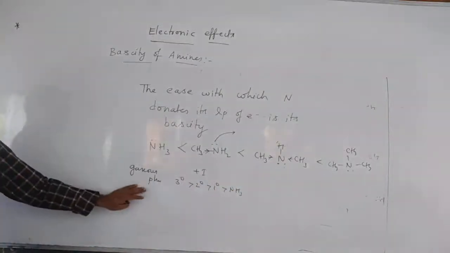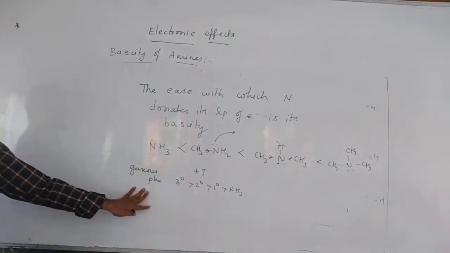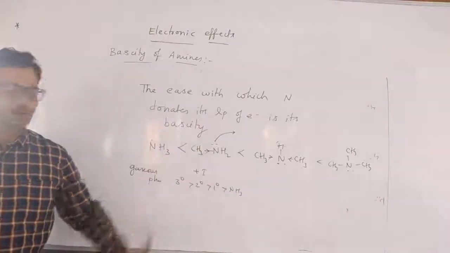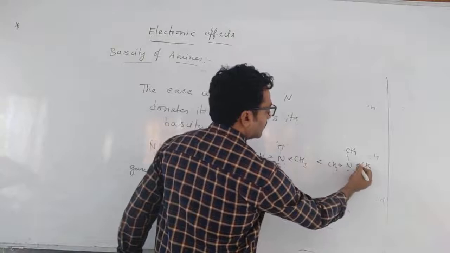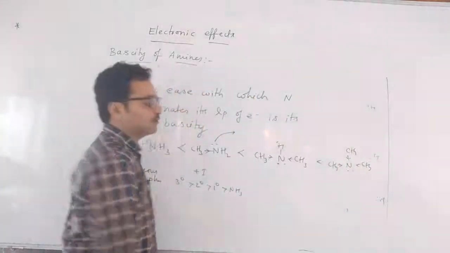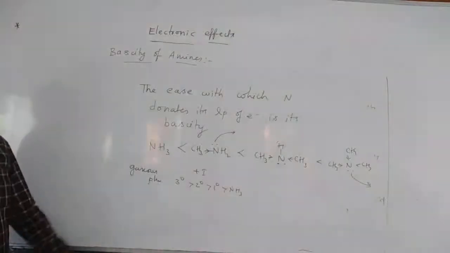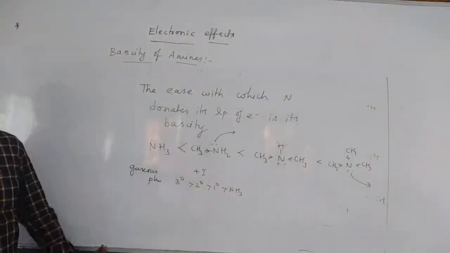In gaseous phase, which amine is more basic, children? Tertiary amine is more basic than secondary, than primary, than ammonia. Why? Easy. There are 3 methyl groups, so 3 will be donating, so it will give lone pair easily. Whereas in liquid phase, that won't be possible. So what is the reason?